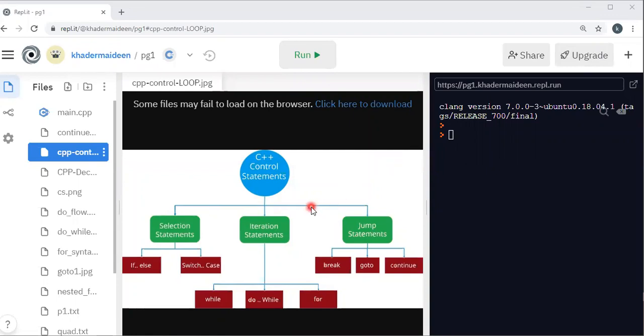So in the previous class, we have seen the branching control, that is the if and various if and switch case. Now we are going to see the looping control structure. C++ supports three kinds of looping. One is the while, the do while, and another one is the for. Now first we see the while control structure.